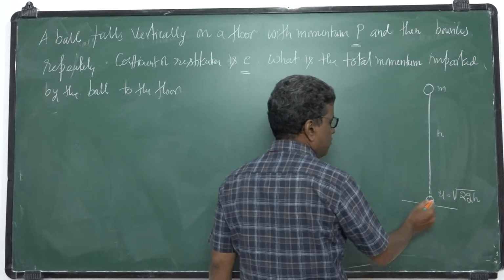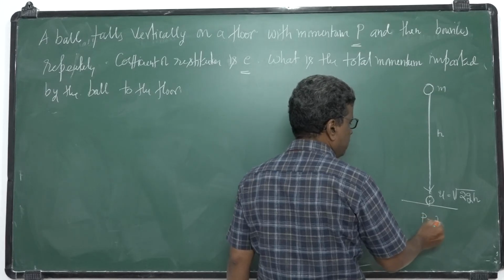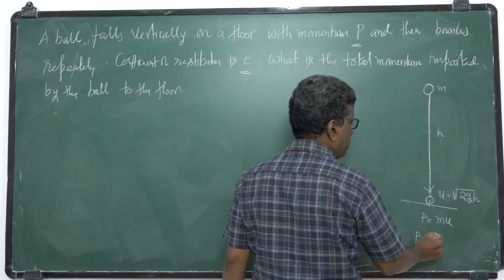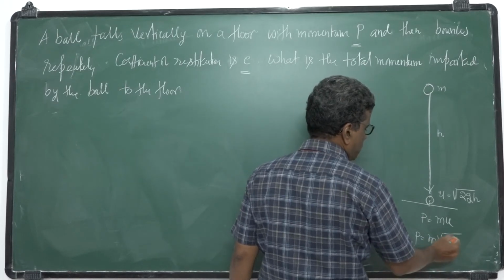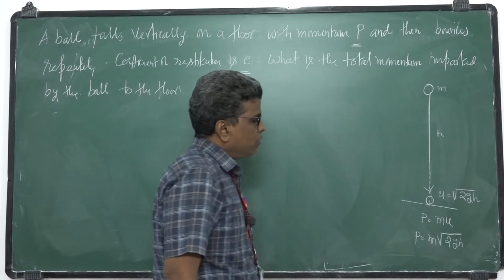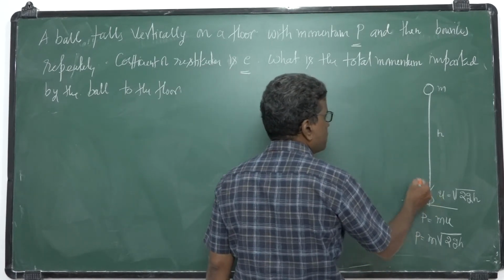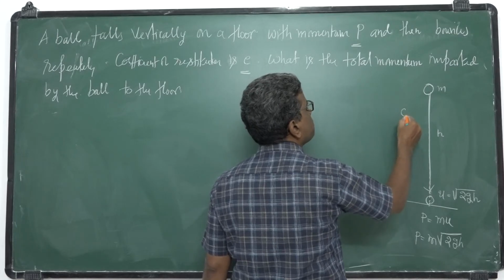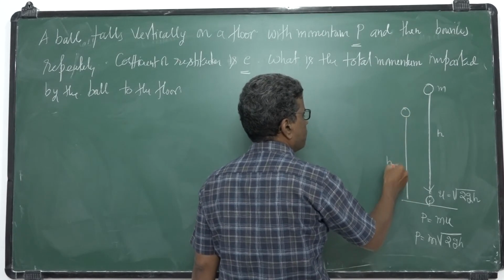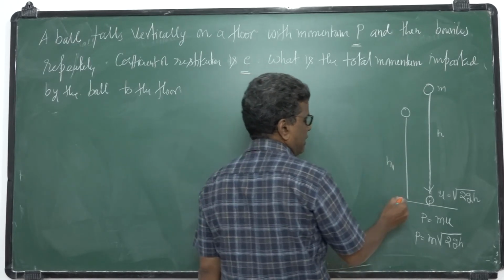With what momentum will it hit the ground? Momentum is mu, so that momentum is m into square root of 2gh. This is the momentum. After collision, the ball rises to a height h1.